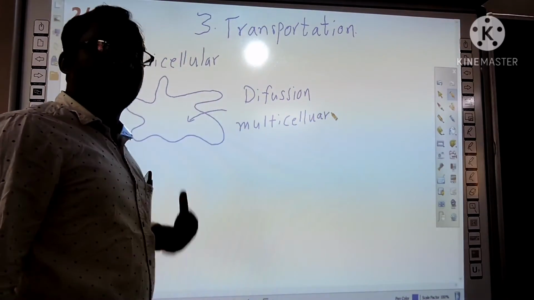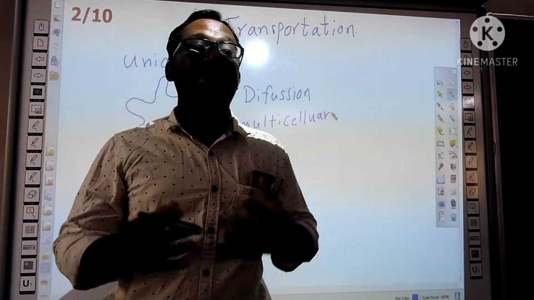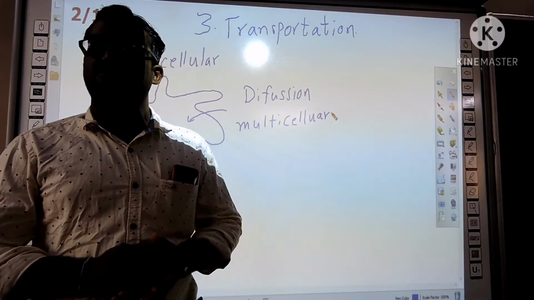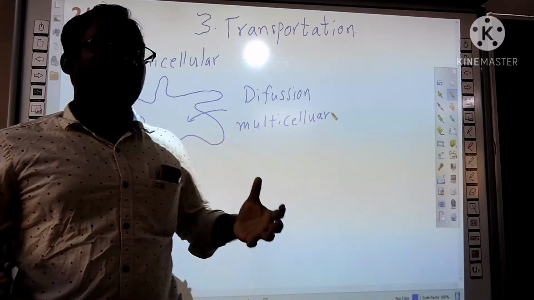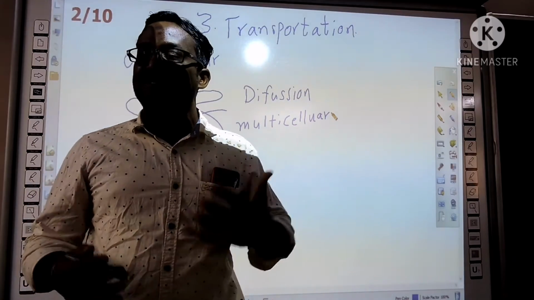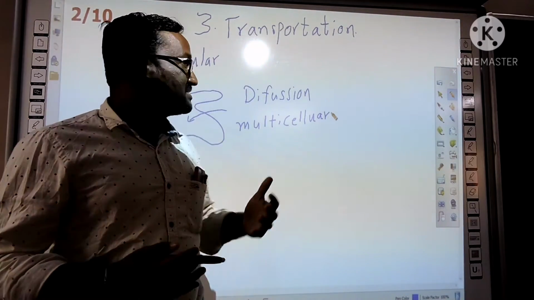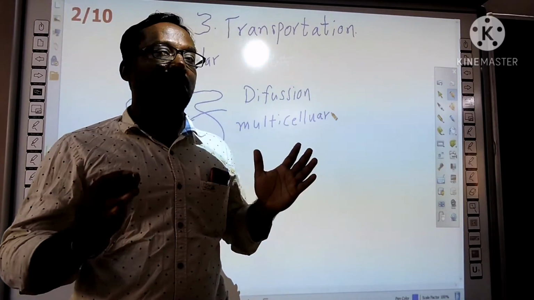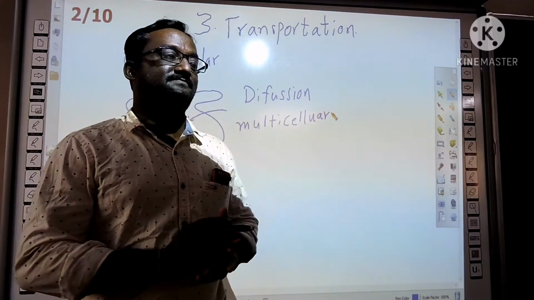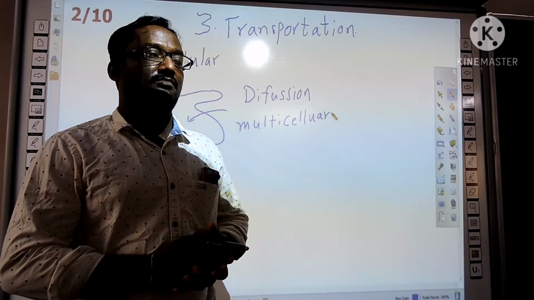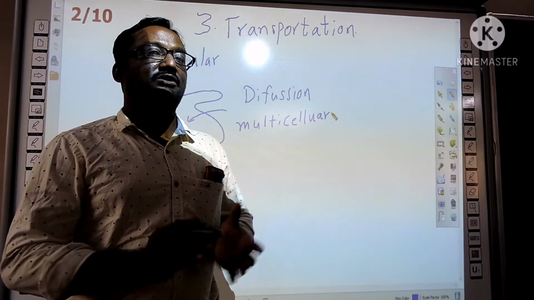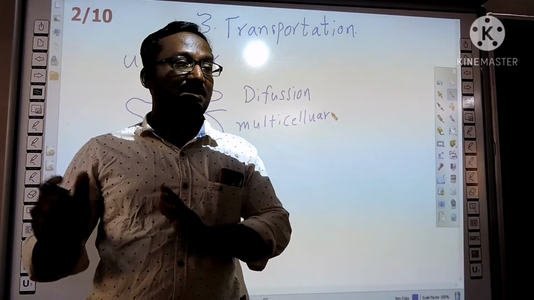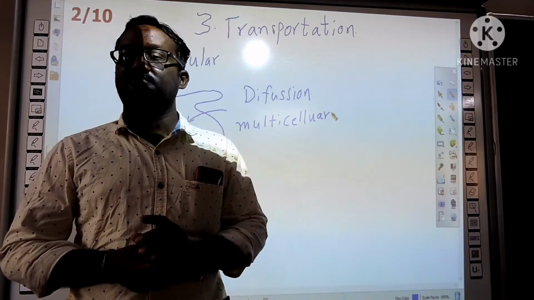We are multicellular. Our body has millions of cells. How does the transportation of materials like solids, gases and liquids take place in multicellular organisms? For that there are particular organ systems. The nutrients are transported to the cells from the digestive system.